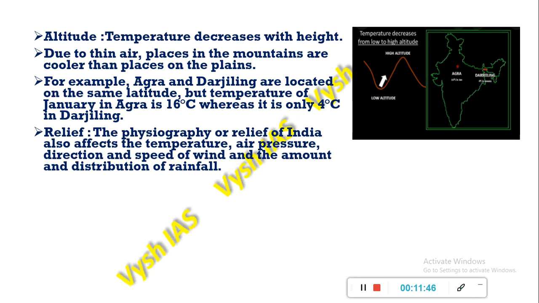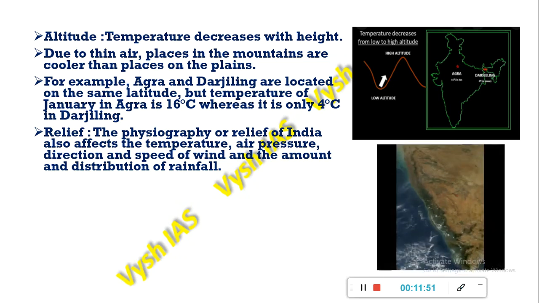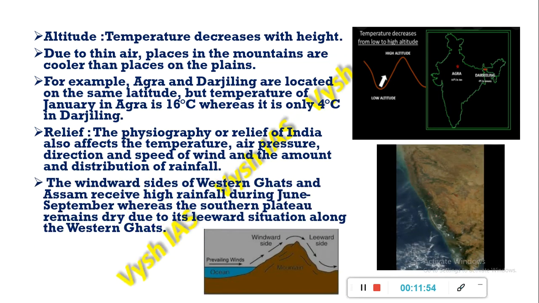Now the relief. Relief is the physiography which affects the temperature, air pressure, direction and speed of the wind, and the distribution of rainfall. The windward side of the Western Ghats, which is this side, and Assam receive high rainfall during June to September. But the southern plateau remains dry due to its leeward side. This is called the leeward side, the inner side of the Western Ghats. So the windward side will receive ample rainfall, but this leeward side will get very scanty rainfall or no rainfall at all.